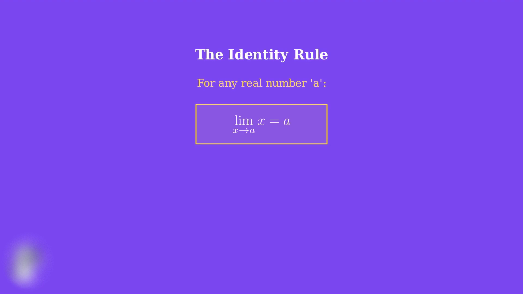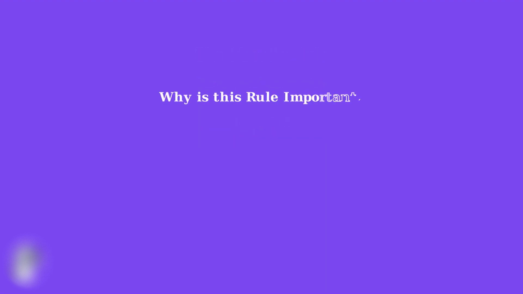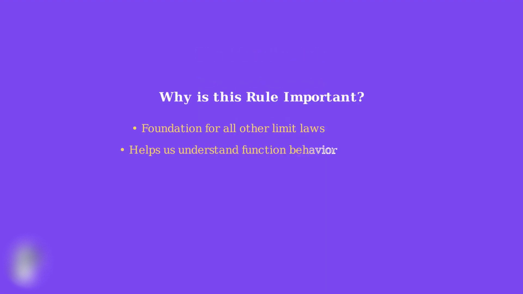The identity rule states that for any real number a, the limit of x as x approaches a is simply a itself. Mathematically, we write this as the limit as x approaches a of x equals a. This rule might seem simple, but it's incredibly important. First, it serves as the foundation for all other limit laws. Second, it helps us understand how functions behave near specific points. And third, it's essential for advanced calculus concepts like derivatives and integrals.